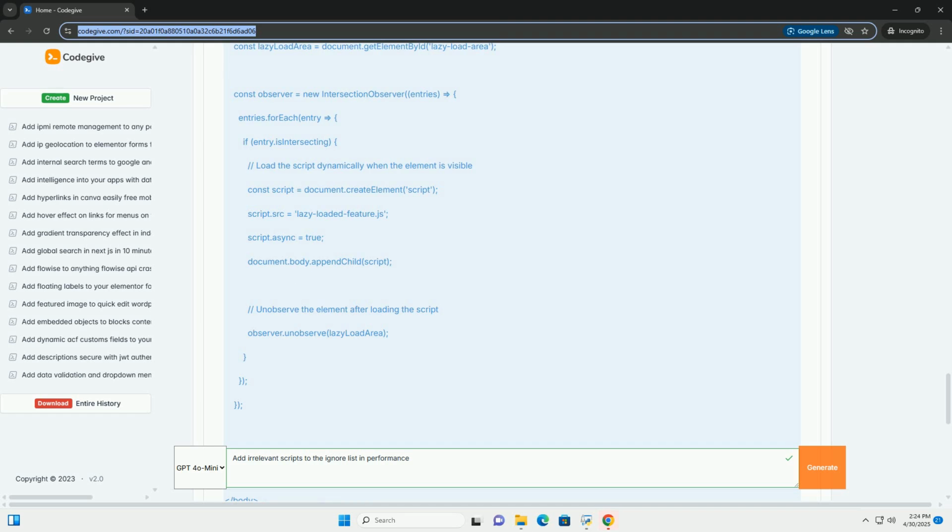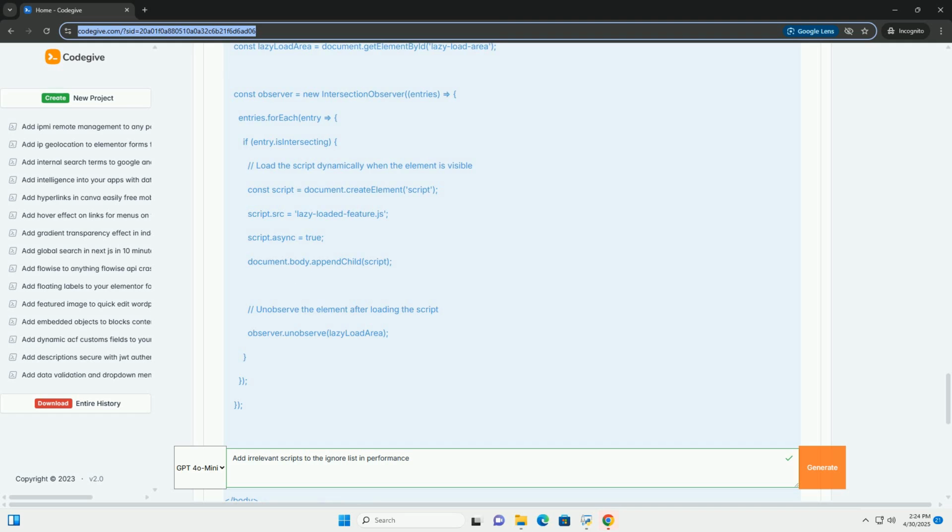6. Analyzing performance impact. After implementing script ignoring/deferral techniques, it's crucial to measure their impact on your website's performance. Use Browser Developer Tools. The Performance tab in Chrome DevTools allows you to record a timeline of your website's activity and identify bottlenecks.